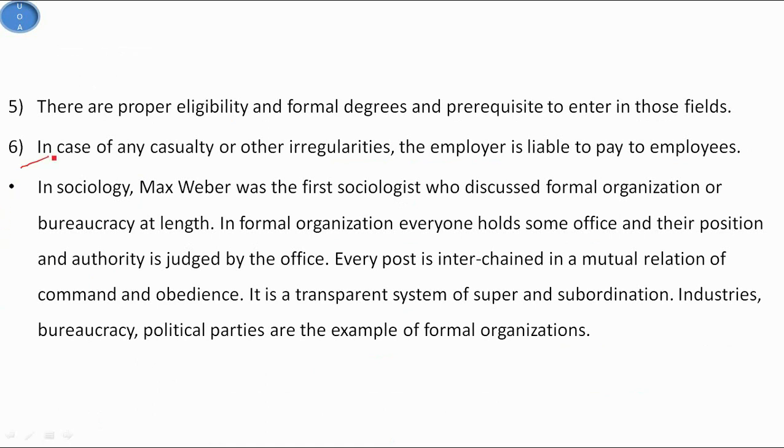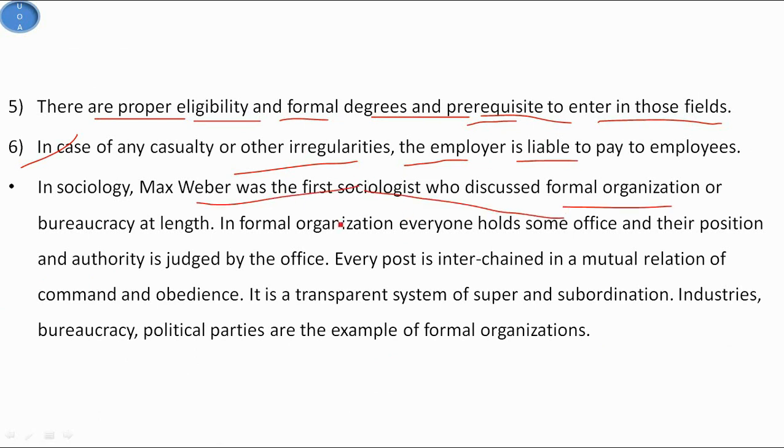The fifth one is that there is proper eligibility, formal degrees and prerequisites to enter those fields, and in the case of any casualty or other irregularities, the employer is liable to pay the employees. In sociology, Max Weber was the first sociologist who discussed formal organization or bureaucracy at length.